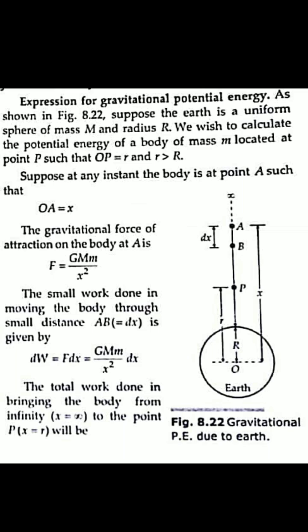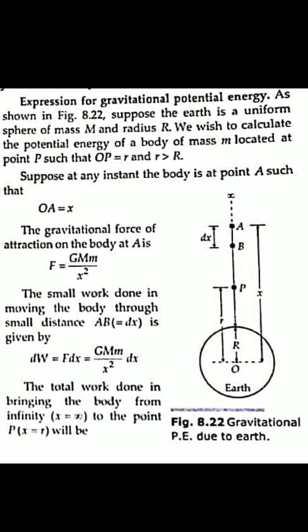Now if we consider another point, C, then B to C is also a very small distance, dx. So from B to C we get another small work done. C to D, another dx, D to E, another dx. Up to P, whatever dx and dW we get, if we add all the dW together, we get the total work done. In the calculus method, that is called integration.